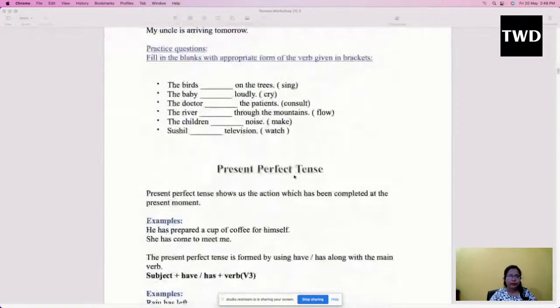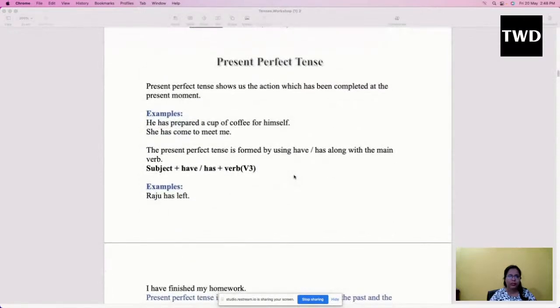Yes. Then we saw present perfect tense. Present perfect tense talks about any action which has been completed at this moment. Okay. And under present perfect tense we use has or have. So we have got examples here: he has prepared a cup of coffee for himself, she has come to meet me. So what is the structure of present perfect tense? The structure would be the subject plus have or has, depending on the type of subject you are using, plus the v3 form of the verb. The moment I say v3, that means it is the past participle form of the verb.